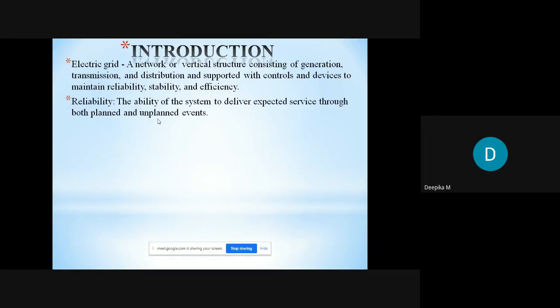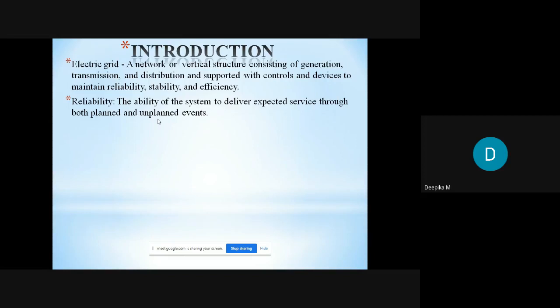What is reliability? It is the ability of the system to deliver expected service through both planned and unplanned events. In the power system, we plan the day to day system, like how much power we are going to generate today and how much power we may consume. That we call a planned event. The unplanned event is nothing but, due to some natural disaster or some fault in the system, the system may not work properly. That we call an unplanned event.